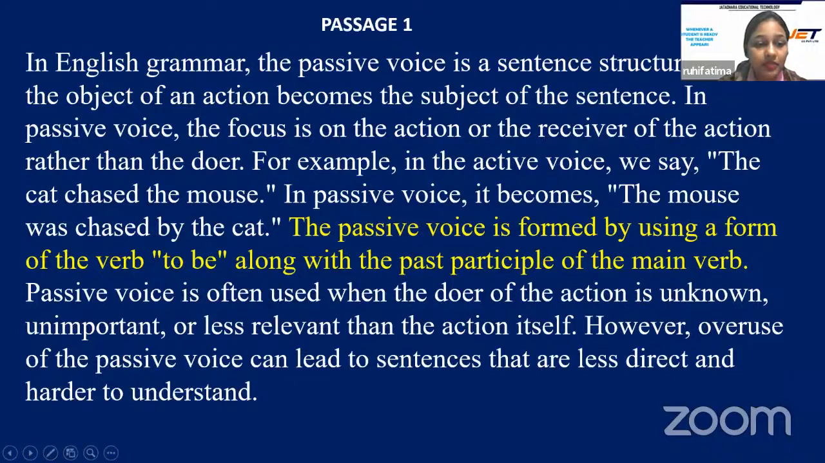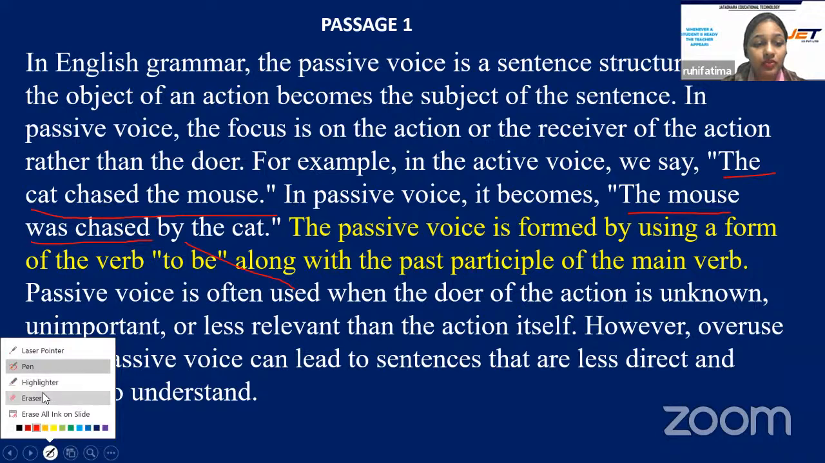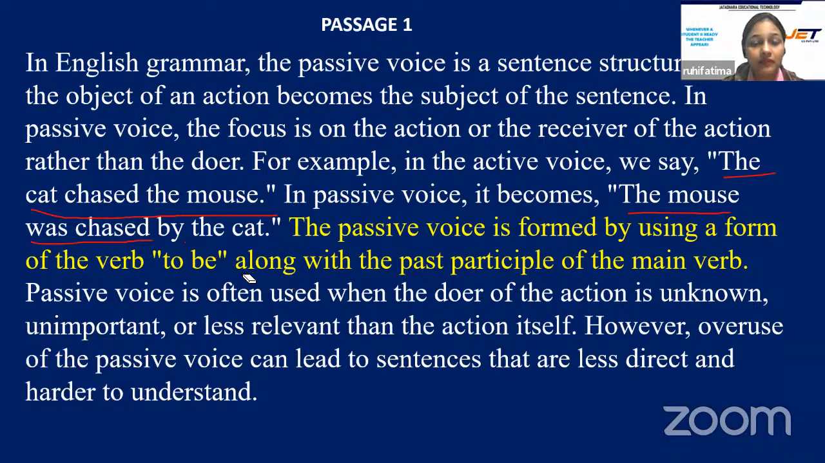For example, let me tell you over here. See, this was the example given. This one, the cat chased the mouse. In passive voice, what it is becoming: the mouse was chased by, was chased, again past participle. The mouse was chased by the cat. So this is how it works. All right, now let's move ahead, students. Let me erase it first.